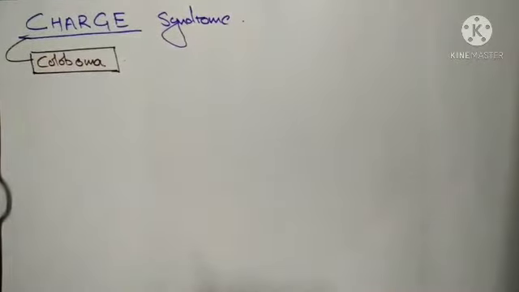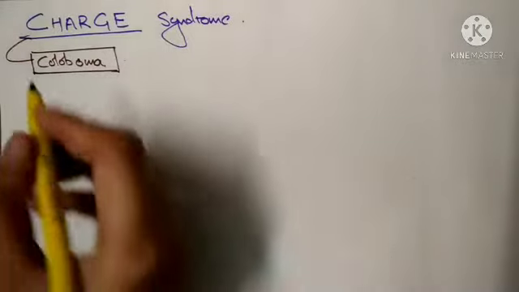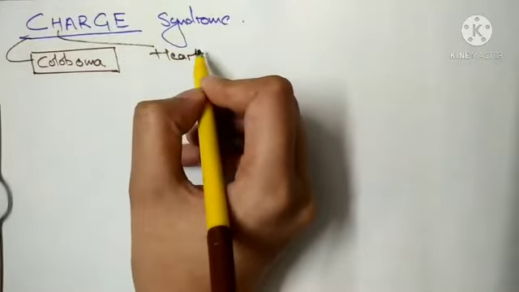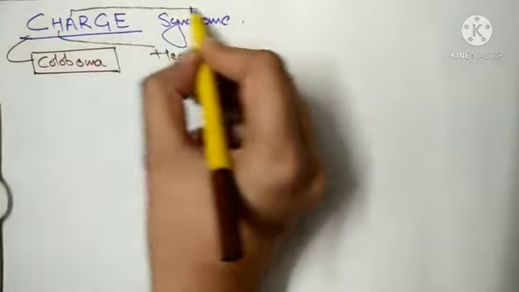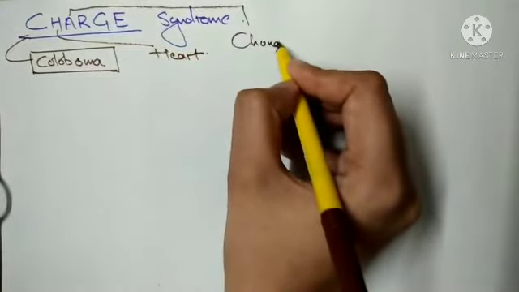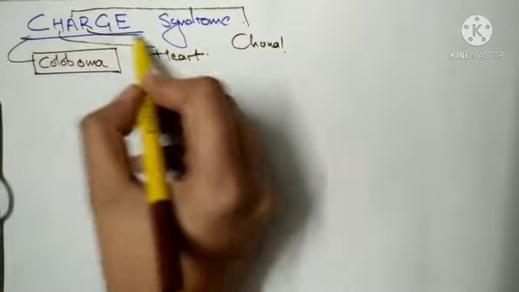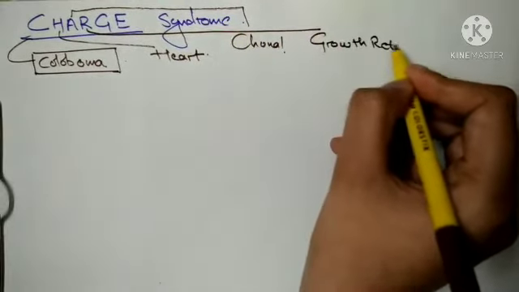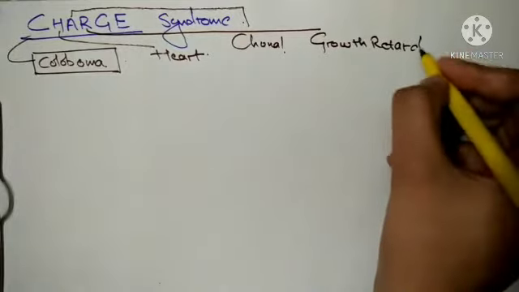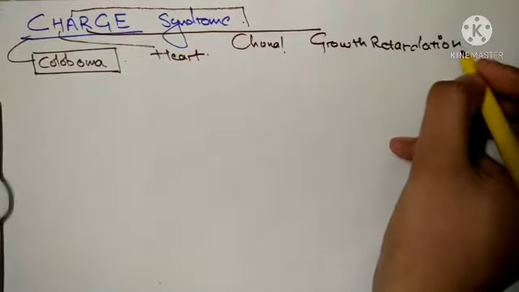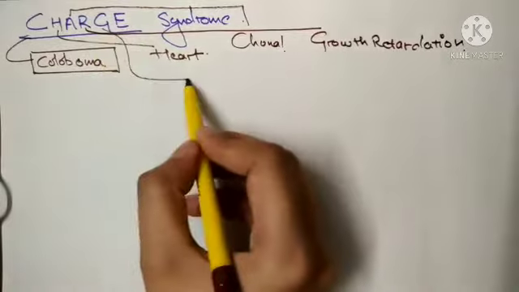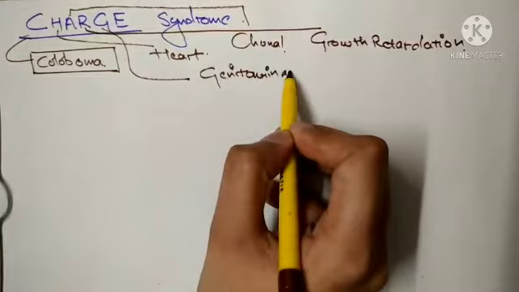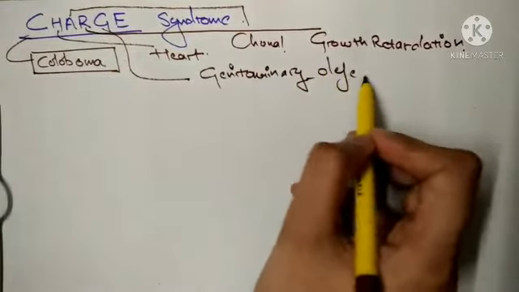And then H stands for the heart abnormalities. Your A is choanal atresia. Then your R is growth retardation. Then G stands for genitourinary defects, and E stands for